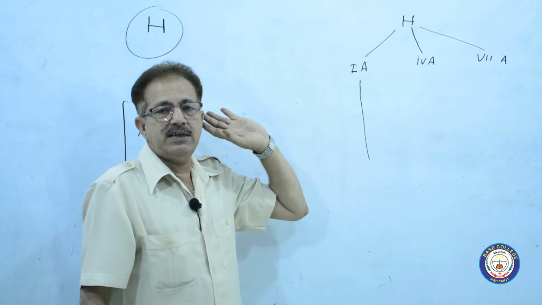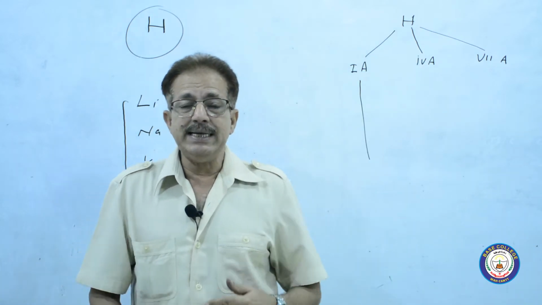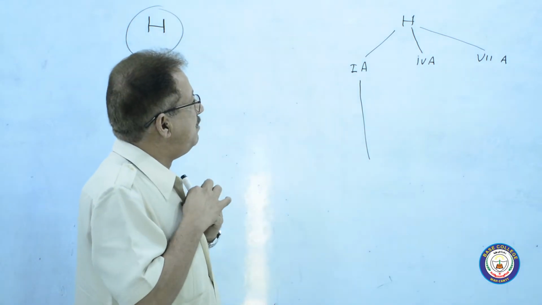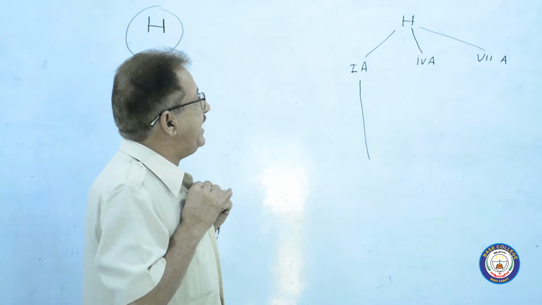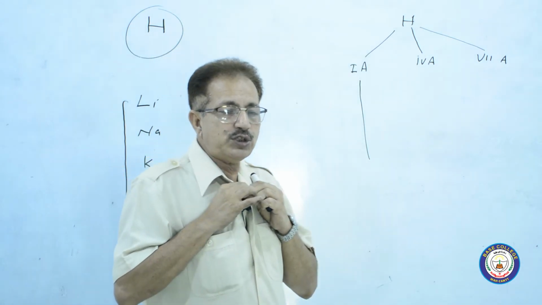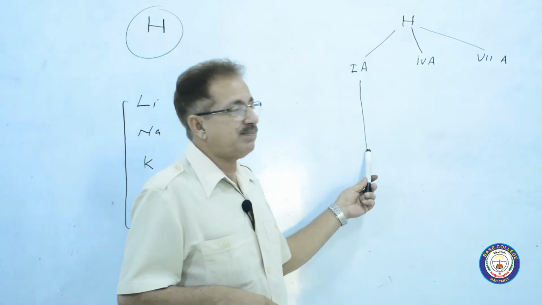Again, I am telling you, hydrogen has some similarities with group 1A, that is alkali metals, but also some differences from the group 1A elements.